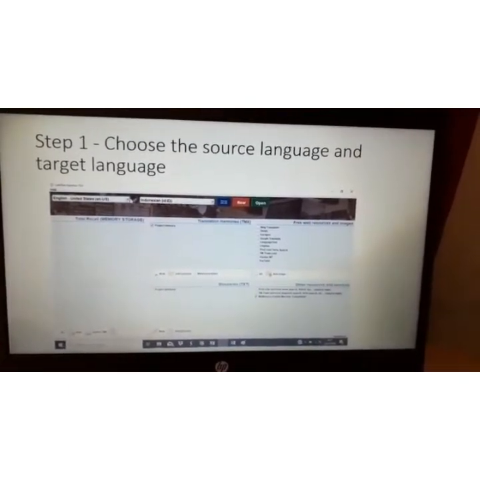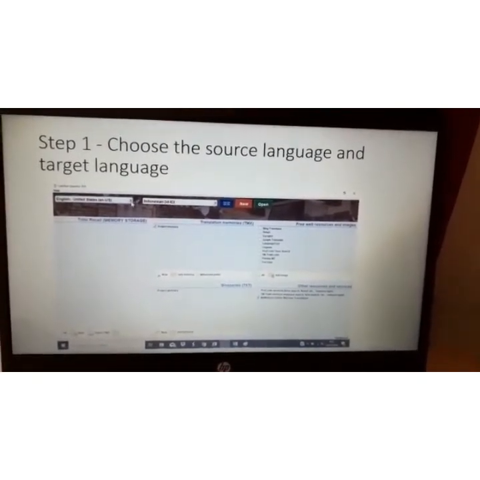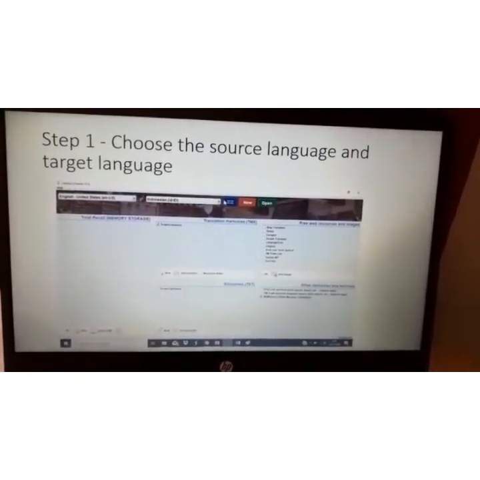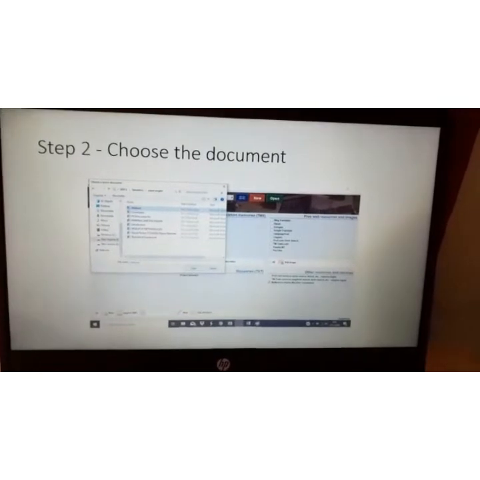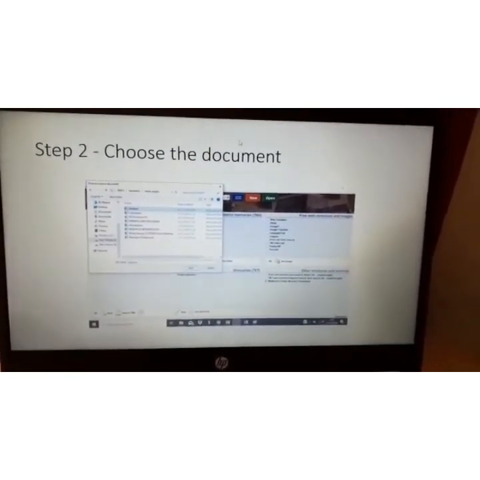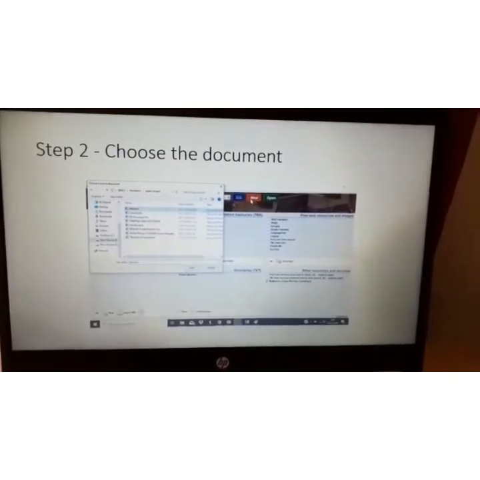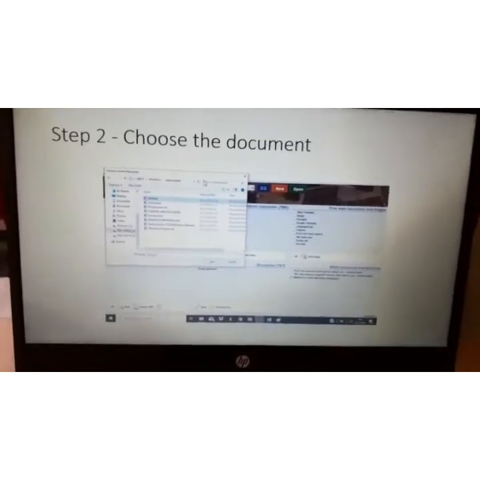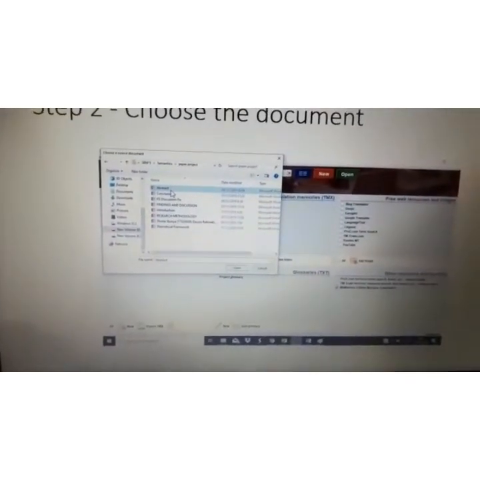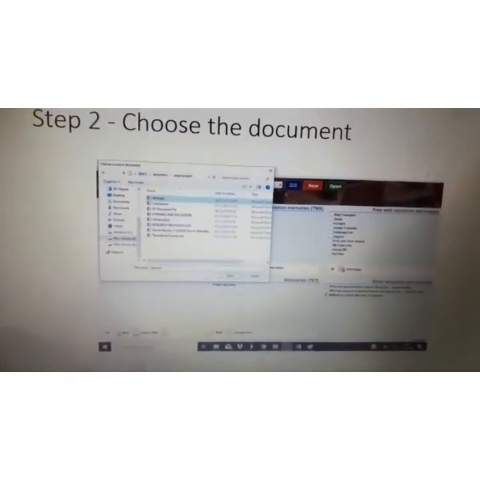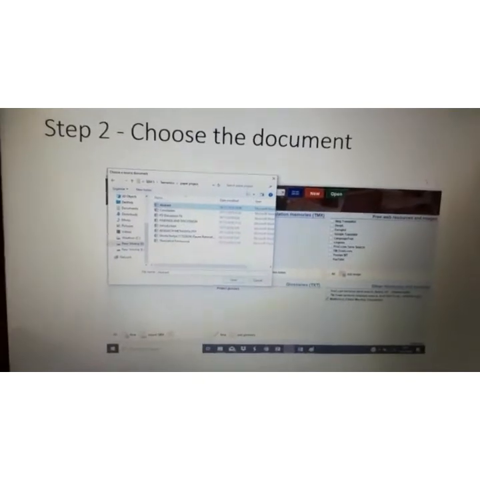We can choose in this column, and after that choose the document. To choose the document, we click this red button, click new, and then we choose the document. I use my abstract to be translated.